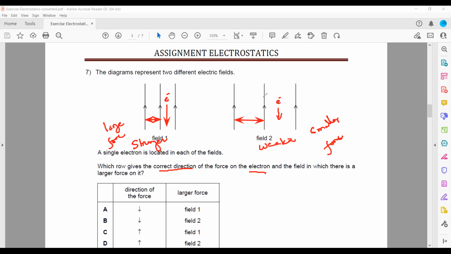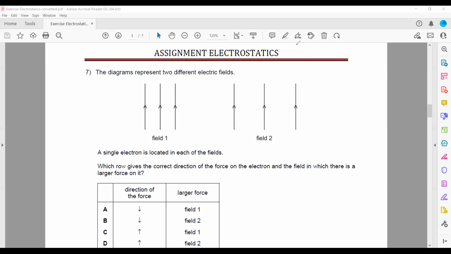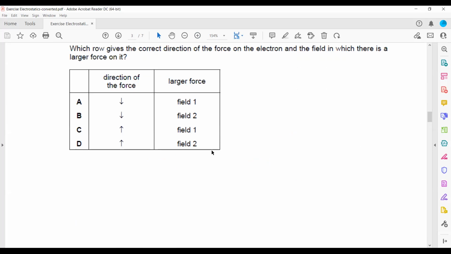And in which one will the electron experience a stronger force? The direction of the force on the electron, or the direction of movement of the electron, is always opposite to the electric field. And which one will experience a stronger force? That is field 1, because the field lines are closer. So there is a larger force in field 1, and the direction of movement of the electron is A. As we already discussed, electrons always move opposite to the direction of the electric field.